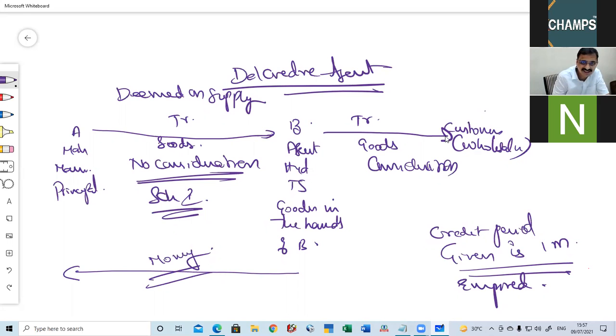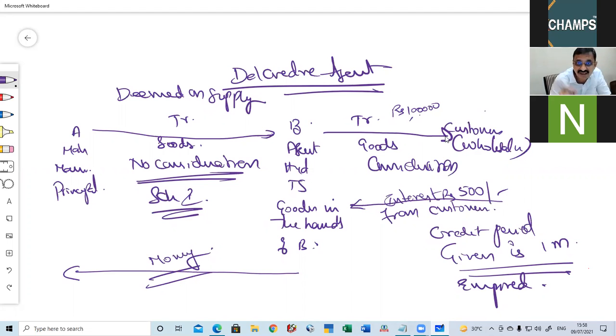Now, is B simply paying the money to A? What will happen is, suppose these goods are sold for rupees 1 lakh. B will take interest from the customer. Now 500 rupees interest.